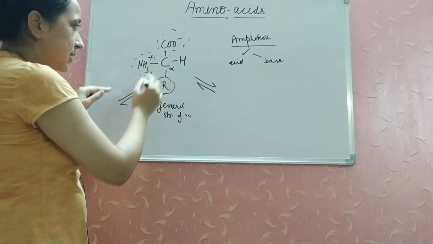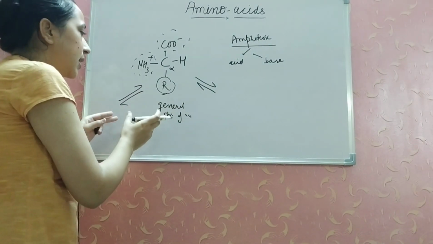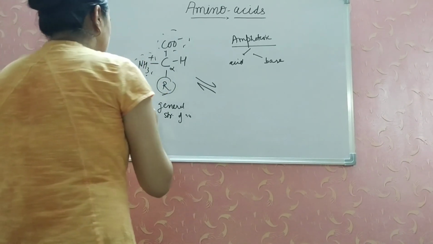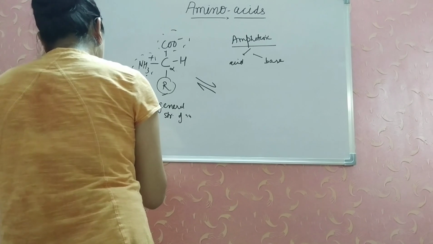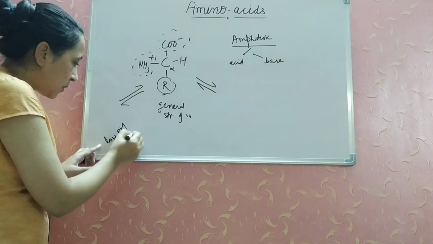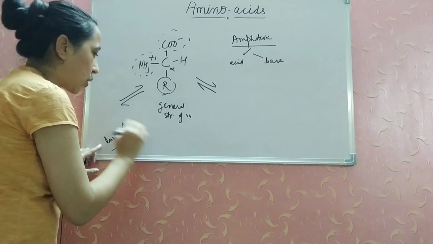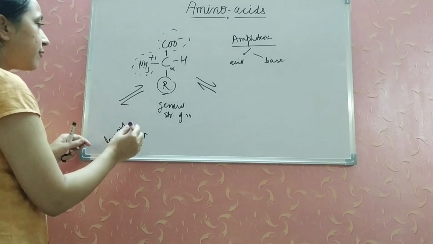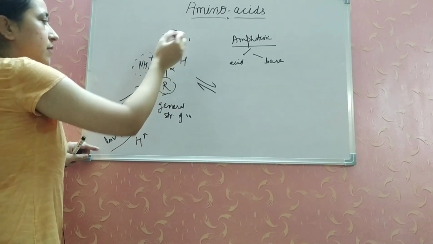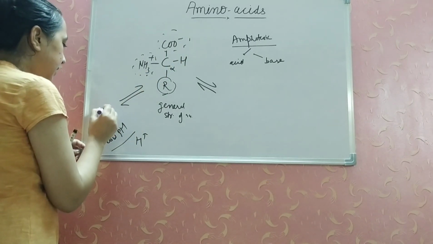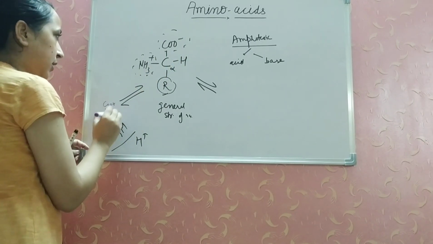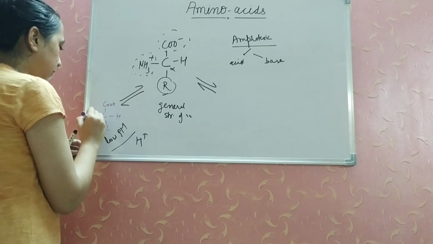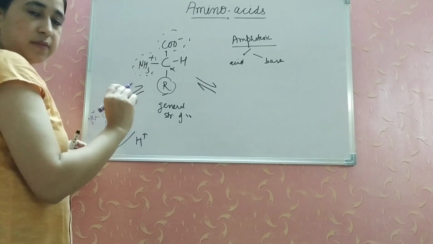So let us discuss what happens when an amino acid is subjected to low pH or an acidic solution. Low pH means the hydrogen ion concentration will be more. So if more hydrogen is there, hydrogen will be substituted here. What we get is COOH, H, R remains the same, then NH3 positive. This will be the structure which we will get.